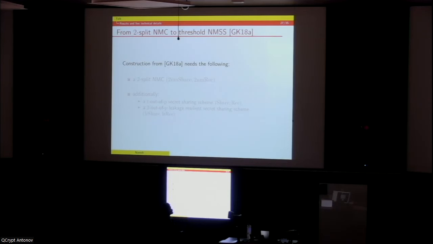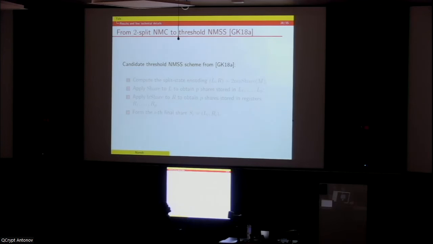Right. And there is a compiler given in Goel and Kumar's work which uses 2-split non-malleable codes in a black box way. Additionally, they use a T out of P secret sharing scheme and a 2 out of P leakage resilient secret sharing scheme. By leakage resilient secret sharing scheme we mean the adversary also gets some leakage on all the shares of the P, and even then, from the adversary's point of view, the original message M is information-theoretically hidden.